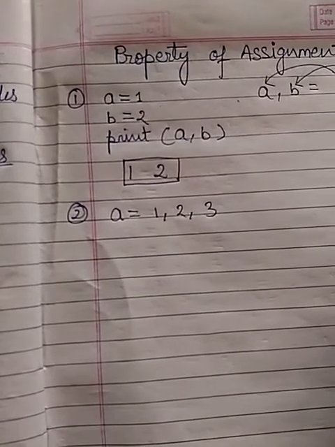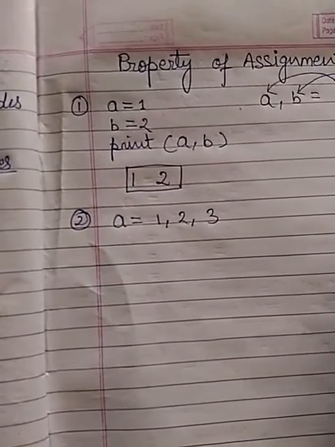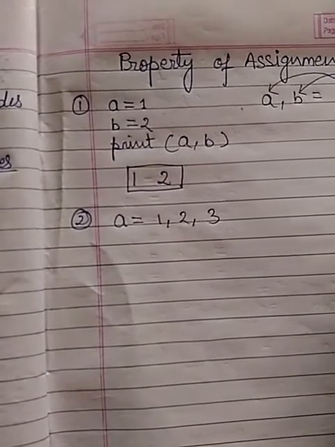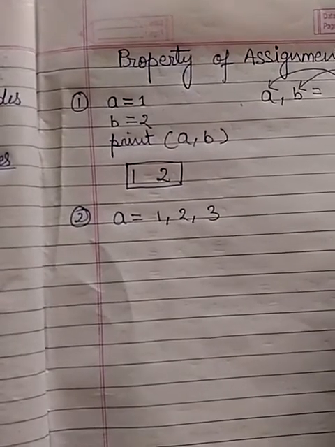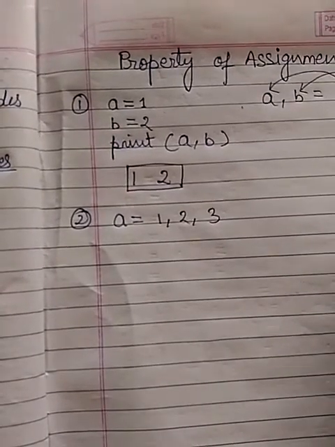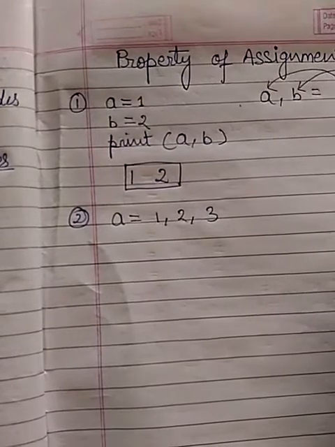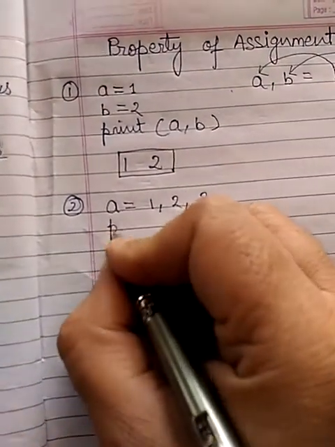More than one value means it is a sequence, and Python provides three data types which form a sequence, that is string, tuple and list. So when we assign more than one value in a variable, it forms a sequence, and that sequence is a tuple.